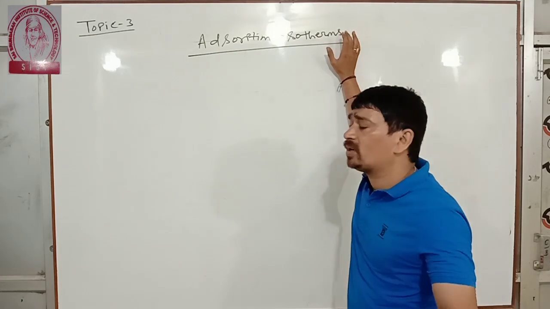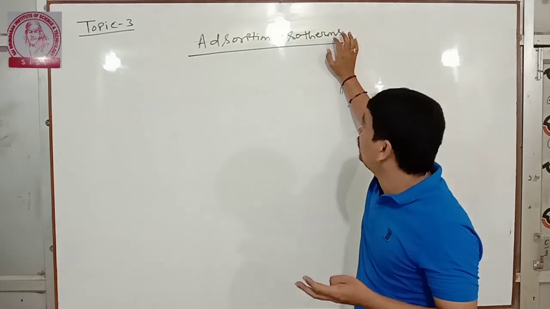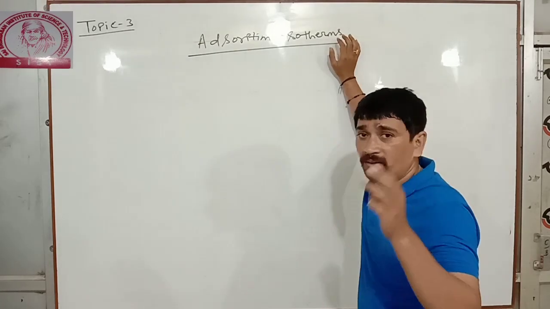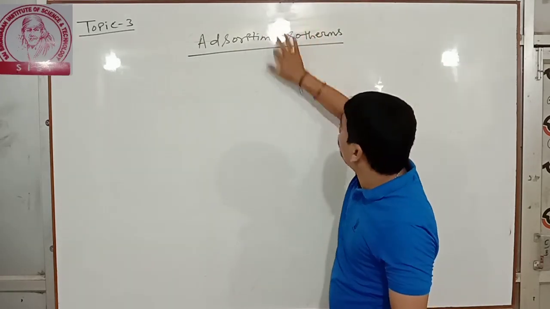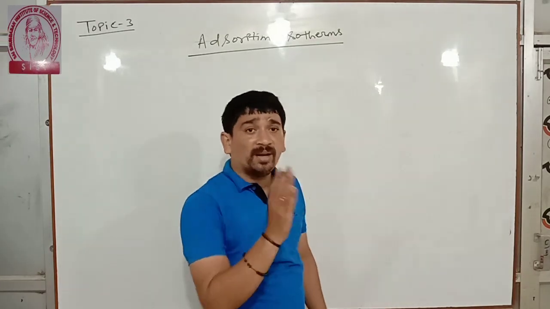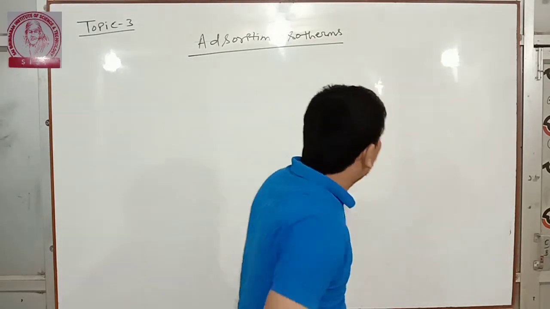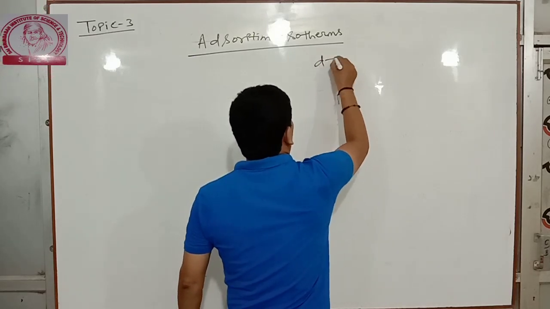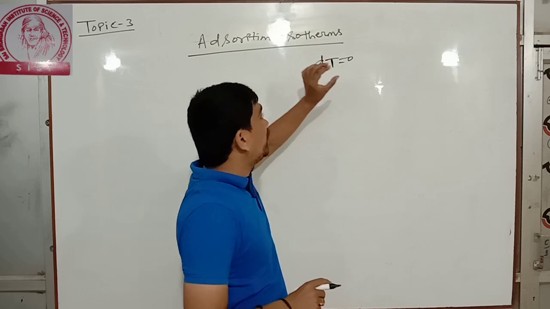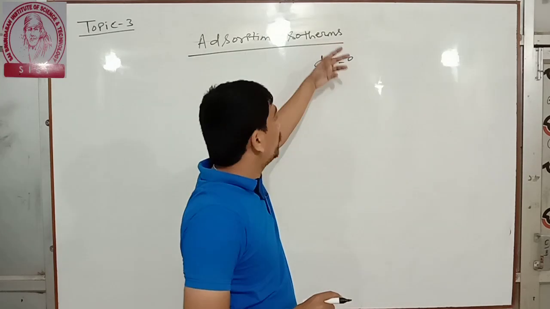In thermodynamics we have already read what is an isothermal process, isochoric process, isobaric process, adiabatic process. So what is an isothermal process? The process which takes place at constant temperature is called an isothermal process. In this process, dT equals how much? dT equals 0.